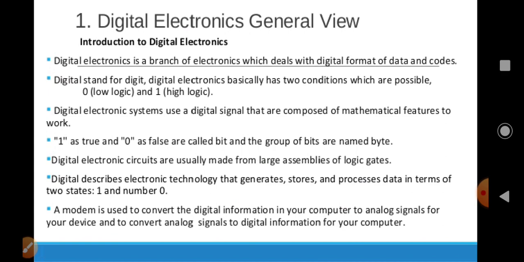Digital describes electronic technology that generates, stores, and processes data in terms of two states, 1 and 0. A modem is used to convert the digital information in your computer to an analog signal for your device and to convert an analog signal to digital information for your computer.